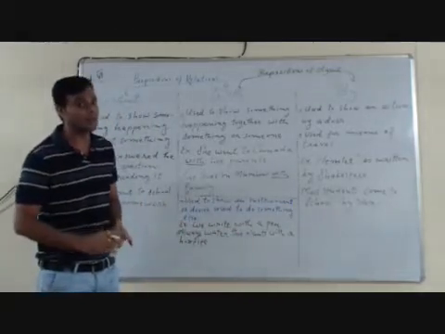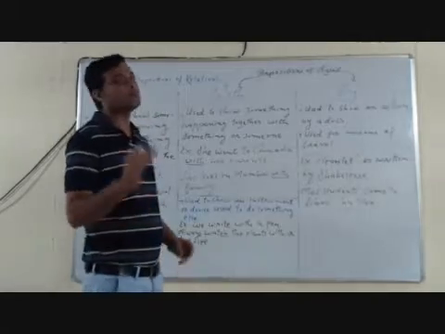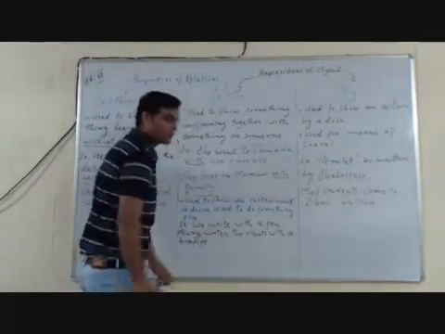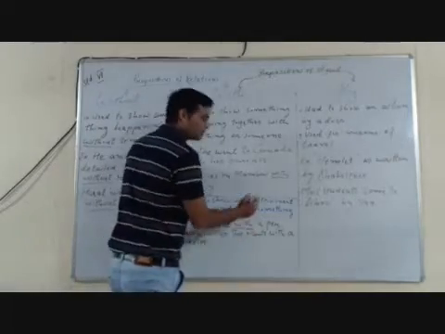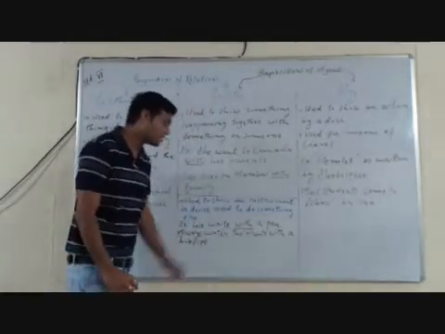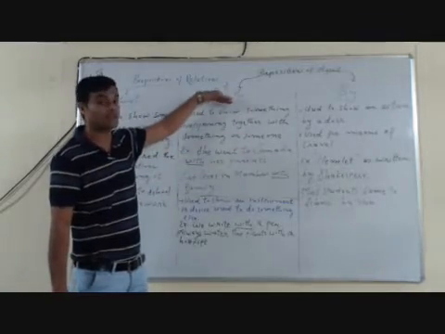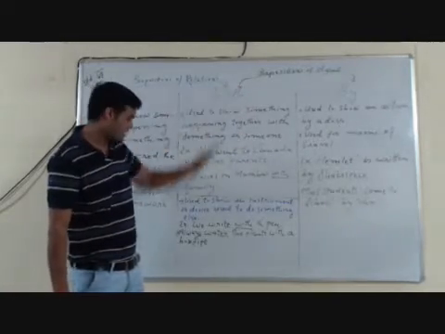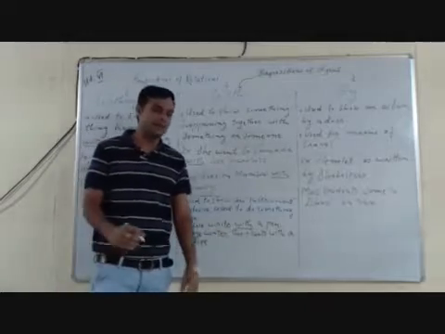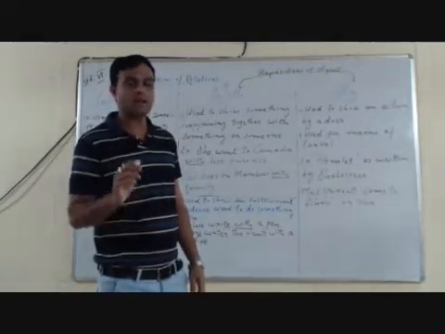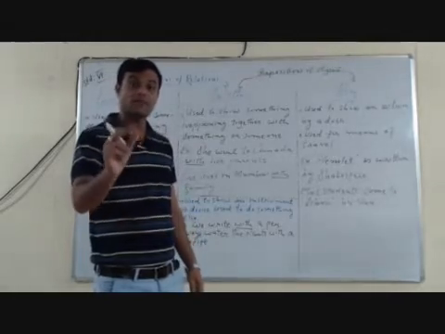See the example. When you look at the example, your doubt will be clear. We write with a pen. See the use of with. Here with is used as a preposition of agent, not a preposition of relation. We write with a pen. We cannot say we write by a pen. We write by a pen, that is wrong. We write with a pen.